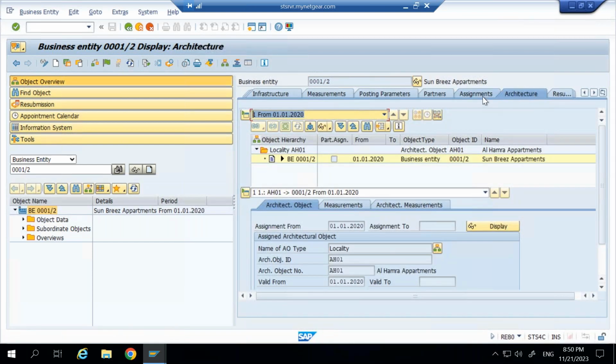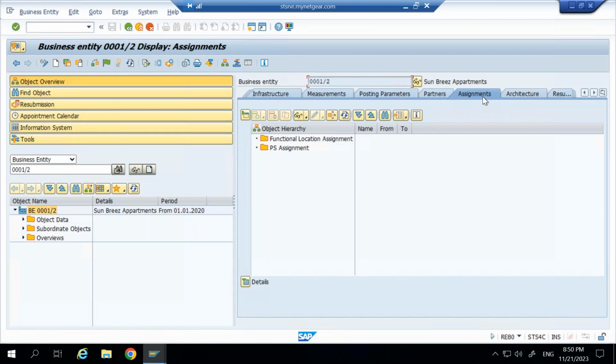One question comes sometimes, what is the scenario where project system is going to be used? For example, if you have a huge building and you are constructing one substation within that building. So substation construction is a project. You already have a complete building, which is your business entity, but under that you are executing a project. So you can manage that project in project system, which you can directly link here. If you want to capture the cost, if you want to settle the complete cost of the project into your building, you can manage that through project system assignment.